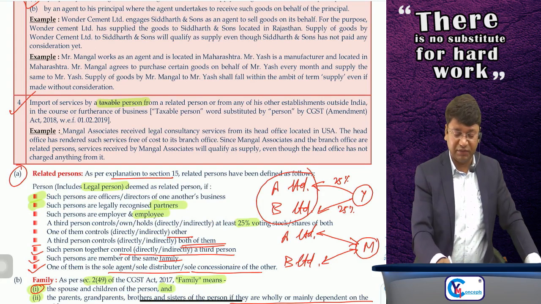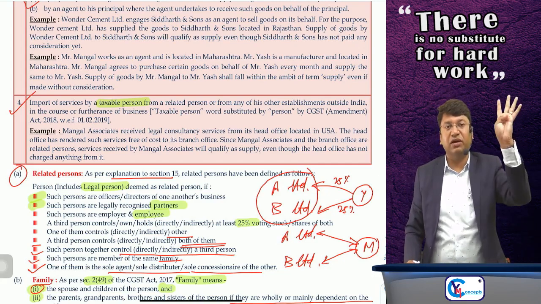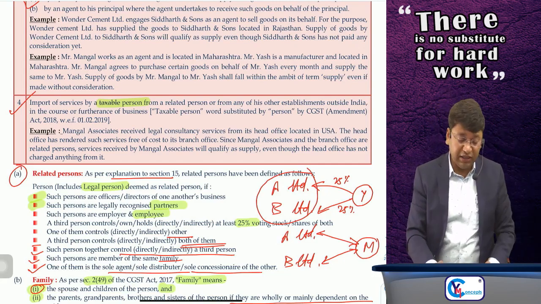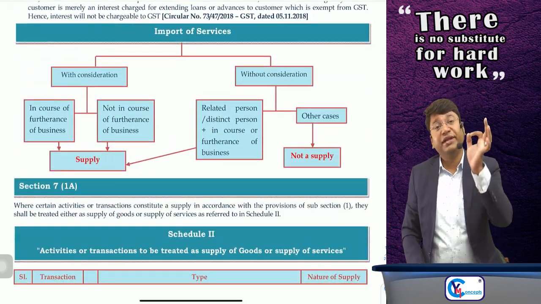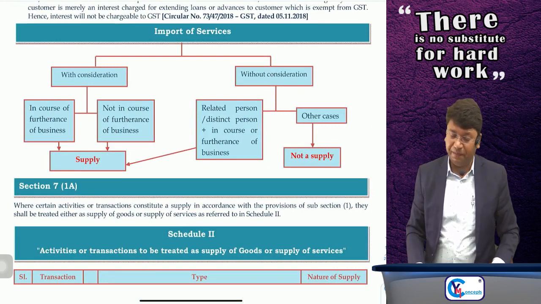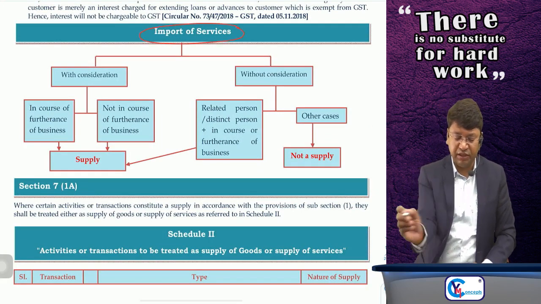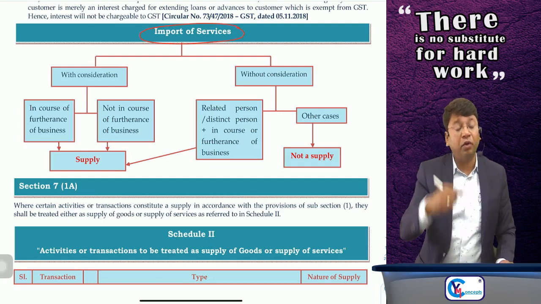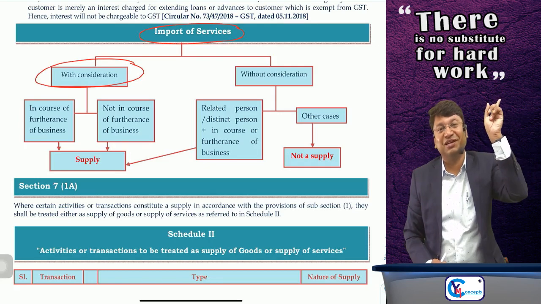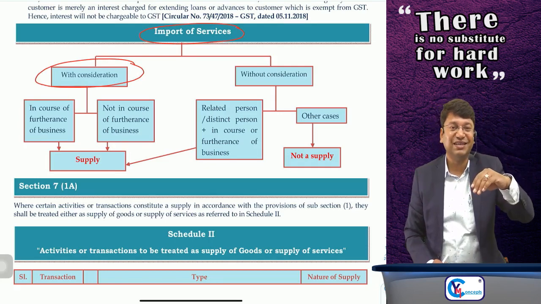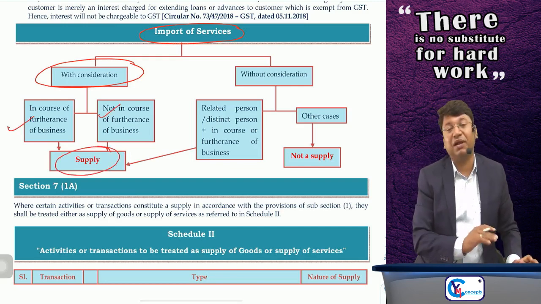Clear? Done. This is para number 4, and that's it regarding Schedule 1. So Schedule 1 covers 4 paras, and if your transaction is covered in those 4 paras, although it is without consideration, it will still be supply. Clear? Done. Okay. Sir, for import of services, I have just framed one summary. If import of services is for consideration, then Section 7, subsection 1, clause B applies. Import of services for consideration, whether or not in the course or furtherance of business, will be supply.